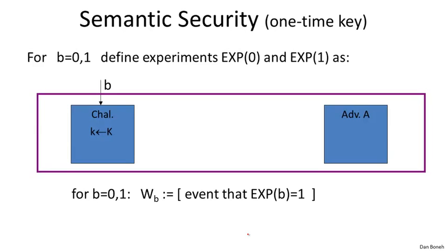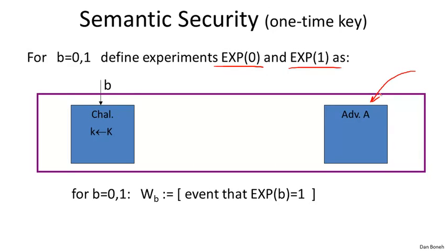And so, again, this is semantic security for a one-time key. In other words, when the attacker is only given one ciphertext. And so the way we define semantic security is by defining two experiments. Okay, we'll define experiment 0 and experiment 1. And more generally, we'll think of these as experiment B, where B can be 0 or 1. Okay, so the way the experiment is defined is as follows. We have an adversary that's trying to break the system, an adversary A. That's kind of the analog of a statistical test in the world of pseudo-random generators.